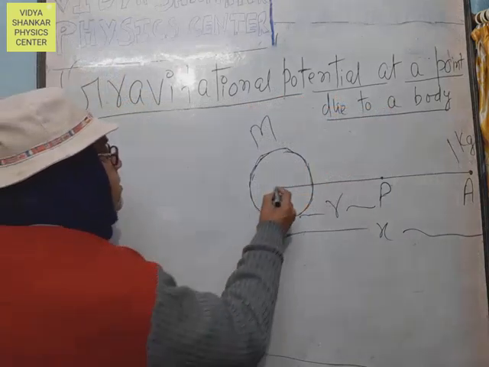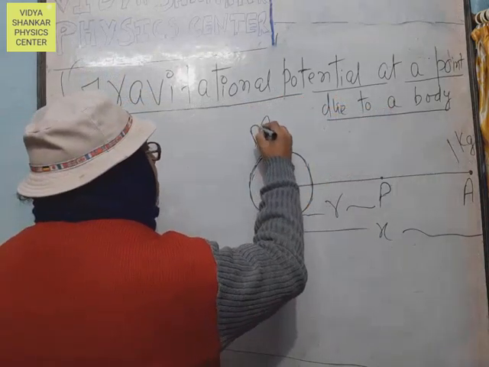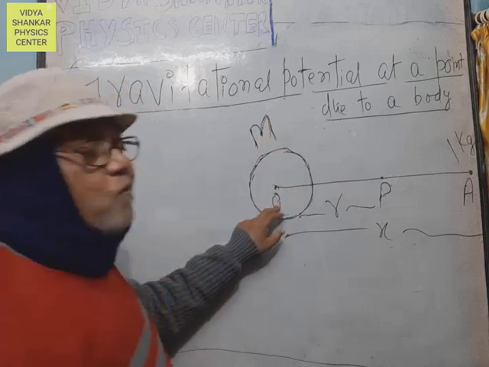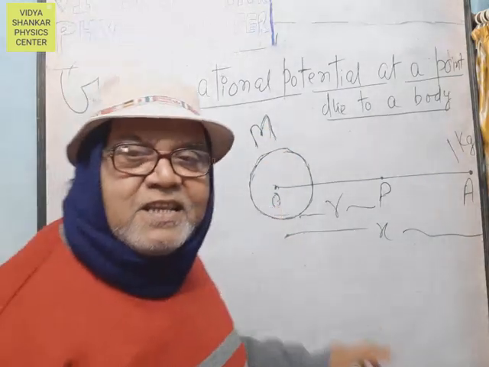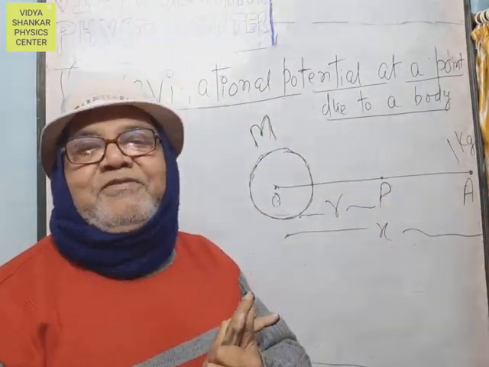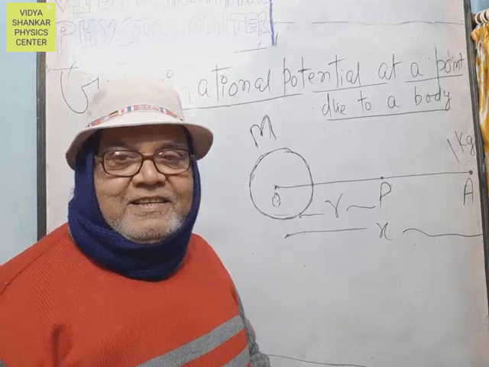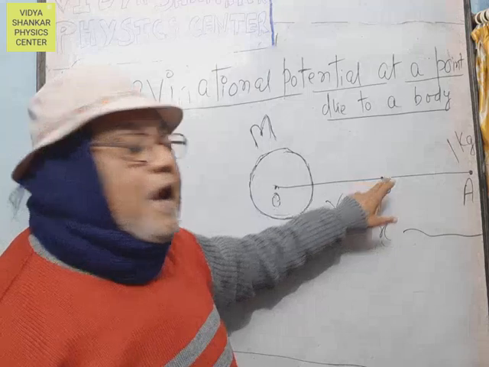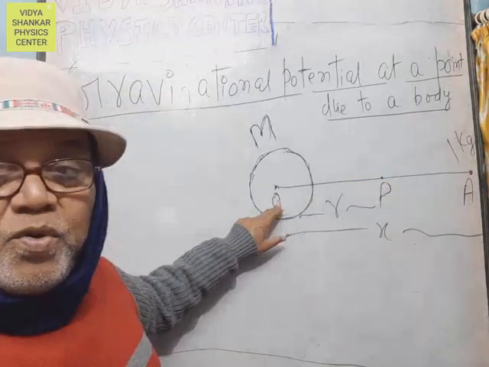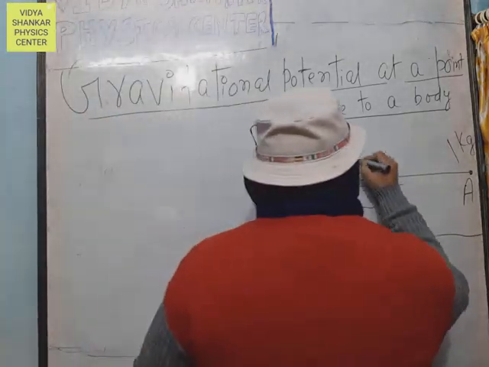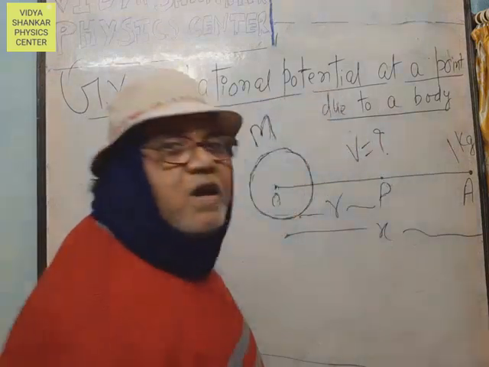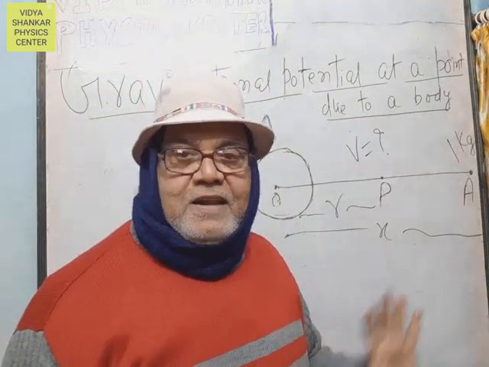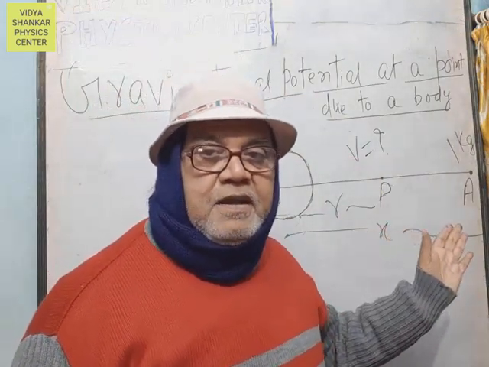Here, a body of mass capital M is placed at point O, due to which a gravitational field is formed, in which point P is situated at distance R from point O, where the gravitational potential V is to be determined.